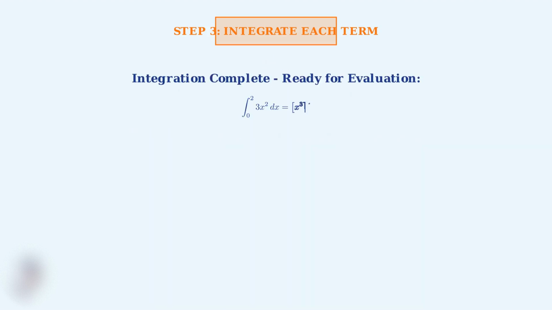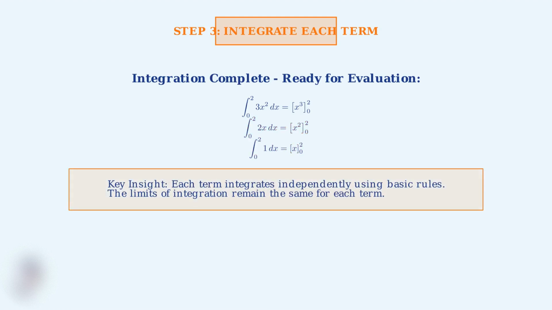Perfect. We have successfully integrated each term using the fundamental integration rules. Notice that each integral maintains the same limits of integration from 0 to 2. The key insight is that each term integrates independently. We simply apply the appropriate rule to each one. In the next step, we'll evaluate these at the limits of integration.